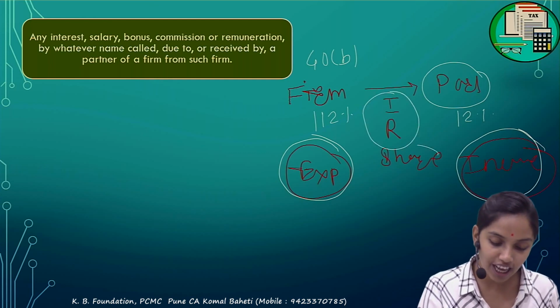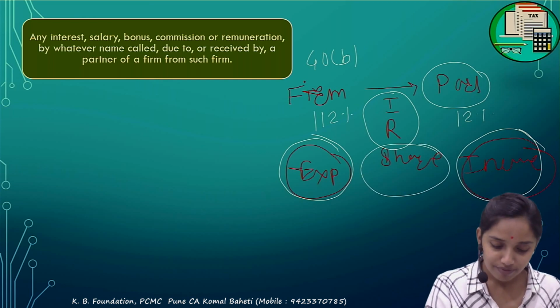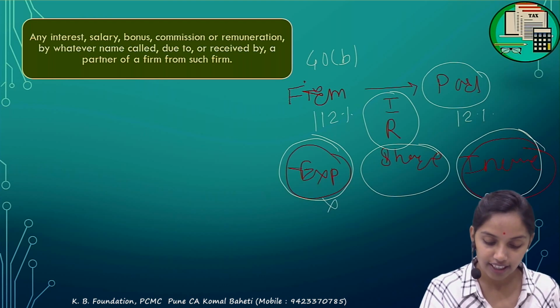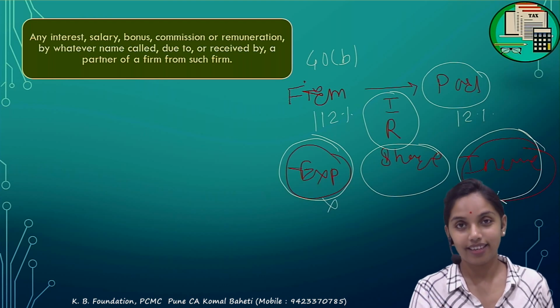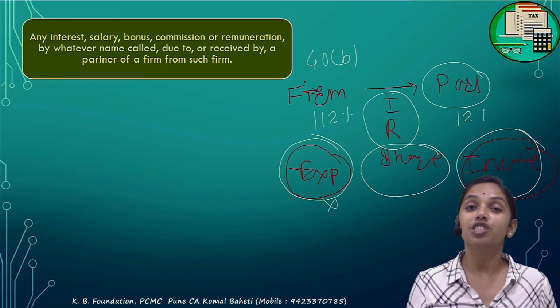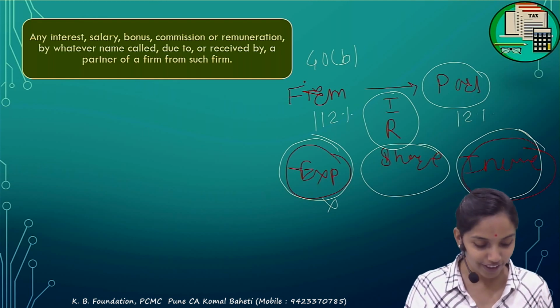What about the share of profit? I already told you that. For the share of profit, the firm is not allowed it as an expenditure. It is not an income of the partner. It is taxable in the hands of the firm. The firm is paying 30% tax on that, so it is not taxable in the hands of the partner. Is this clear?